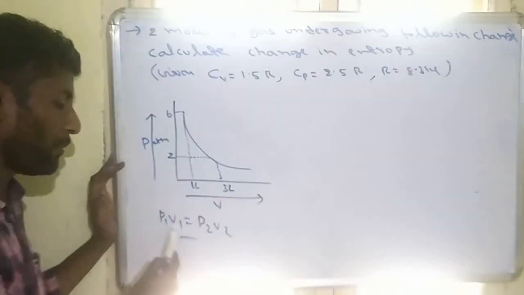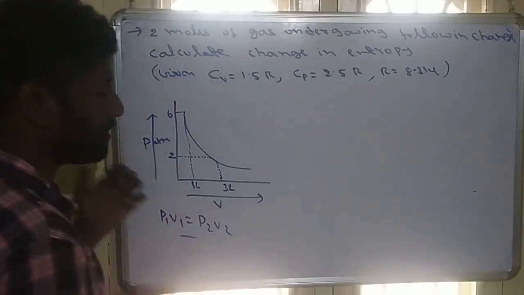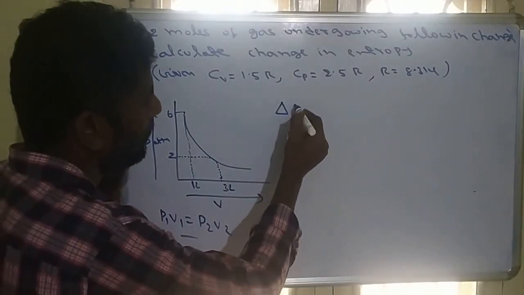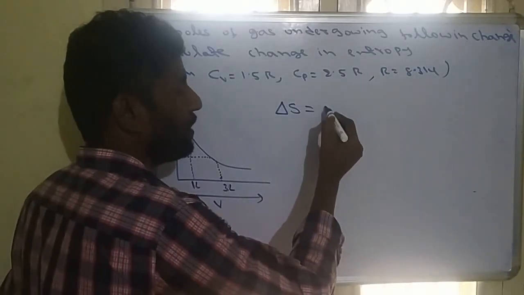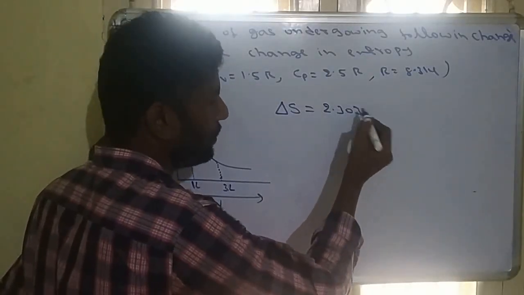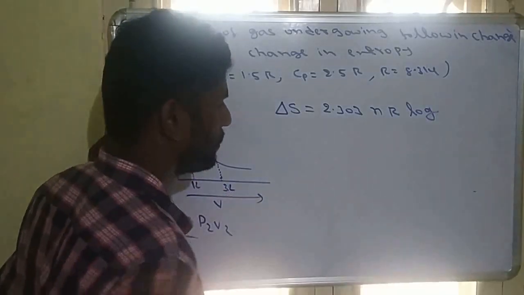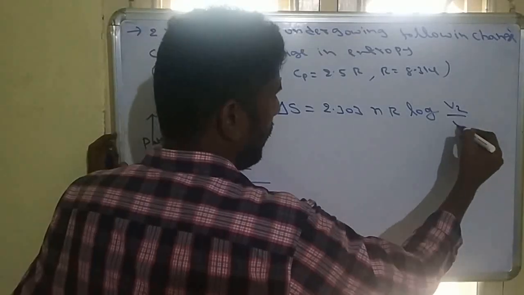That means P1 V1 equals P2 V2, so that will be isothermal. So in isothermal process, what is the change in entropy formula? Delta S is equal to 2.303 nR log, and we can take final volume V2 by V1.